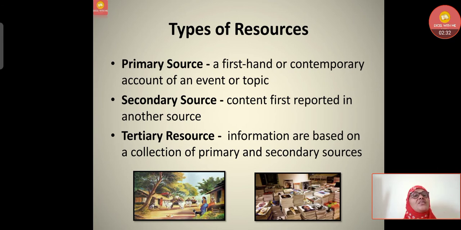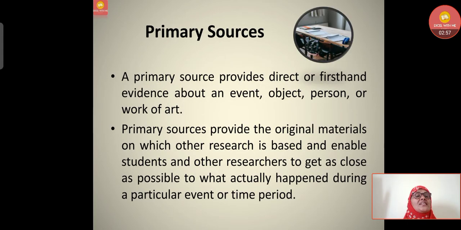Now, secondary source: content first reported in another source. If I am taking some information from another source, maybe a magazine or some newspaper, and I am again quoting and writing it, that will become second hand, that is a secondary source. Then tertiary resource: information based on a collection of primary and secondary sources together are called tertiary sources. So, let's understand quickly. First one, primary sources.